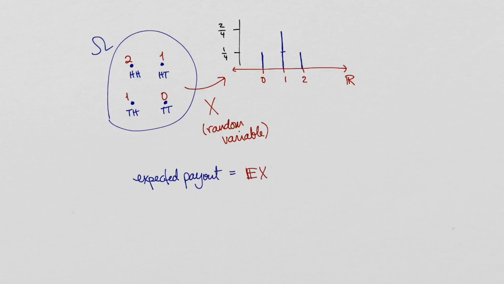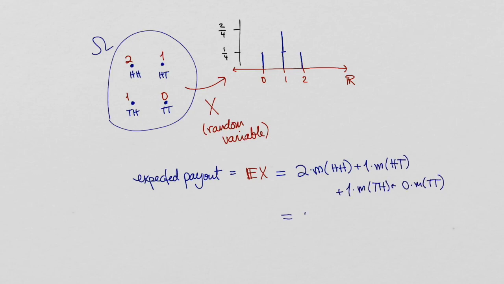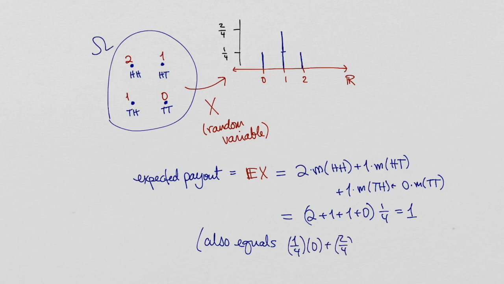We obtain the expected value, or average value, of the random variable by taking an average of its possible values. Since we want more likely outcomes to count more and less likely outcomes to count less, we weight this average by the probability of each outcome. We can find the expected payout of the two coin flip game by performing a calculation on the sample space side or here on the codomain side. In either case, we find that the expected payout is $1.